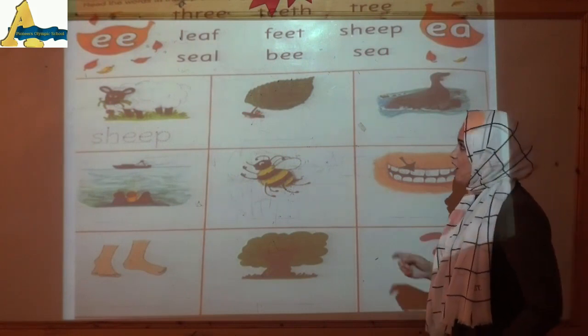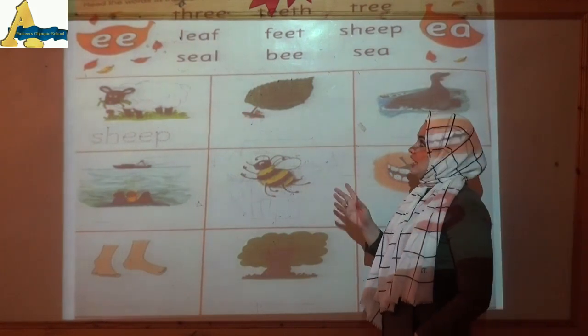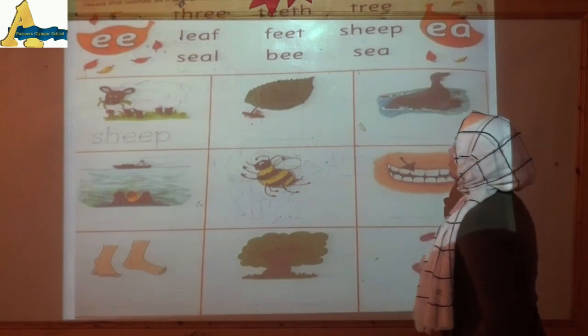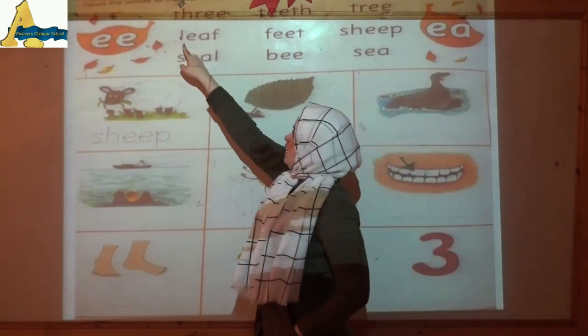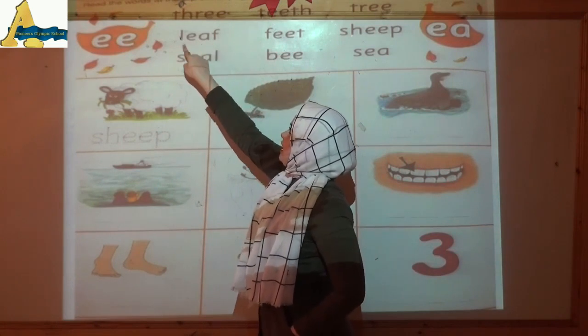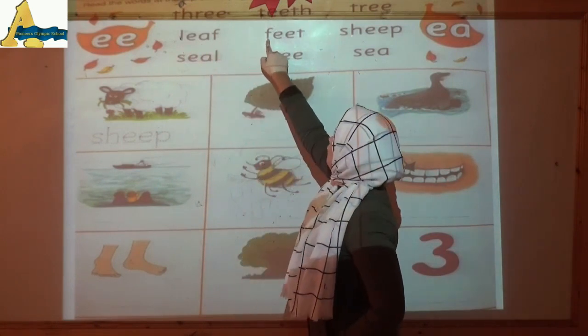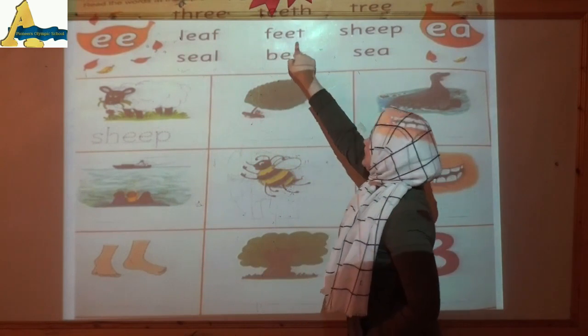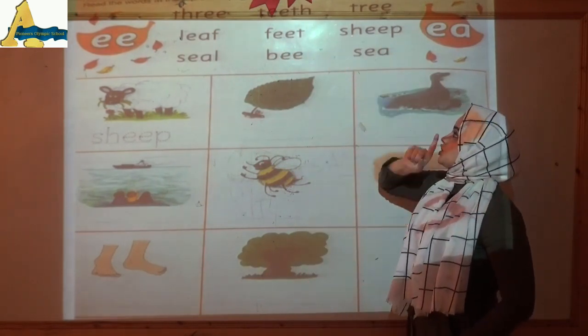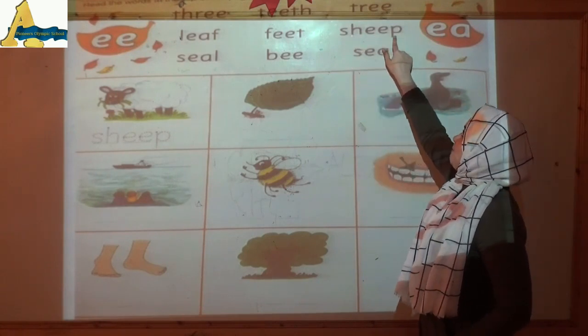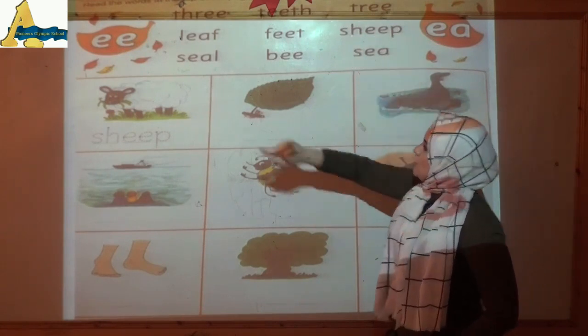Okay. Now we will open page 30. How do you write number 3? Yes. Now let's read some words from here. Eat, leaf. Eat, feet. S and H together make sound sh. Sheep.